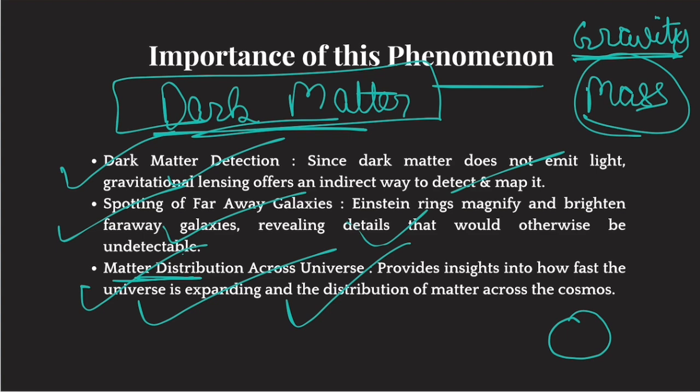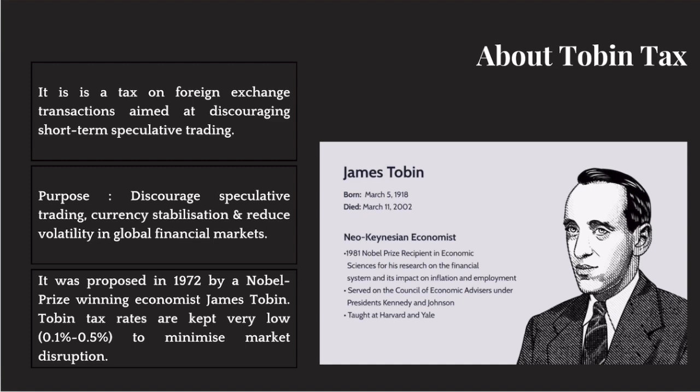Okay, and last but not the least, we'll talk about Tobin tax. Now, what is Tobin tax? Basically, Donald Trump has threatened to levy Tobin tax on foreign investments. Okay, now what is Tobin tax? That is something that you need to know. So, it is a tax on foreign exchange transactions aimed at discouraging short term speculative trading.